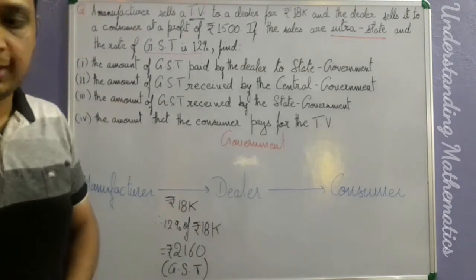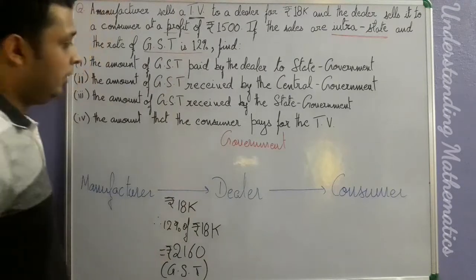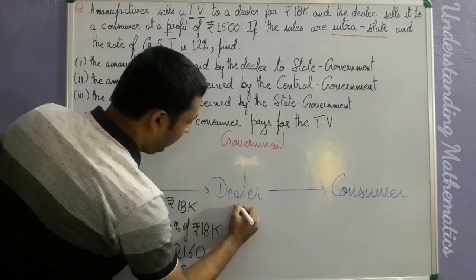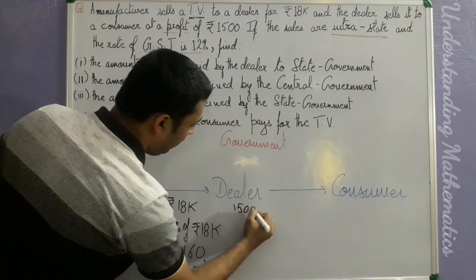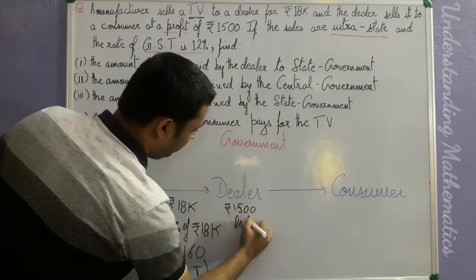The dealer is selling it to the consumer and he is earning a profit. Clear? So what is the profit amount of the dealer? It is rupees how much? 1500. So this is rupees 1500 profit.